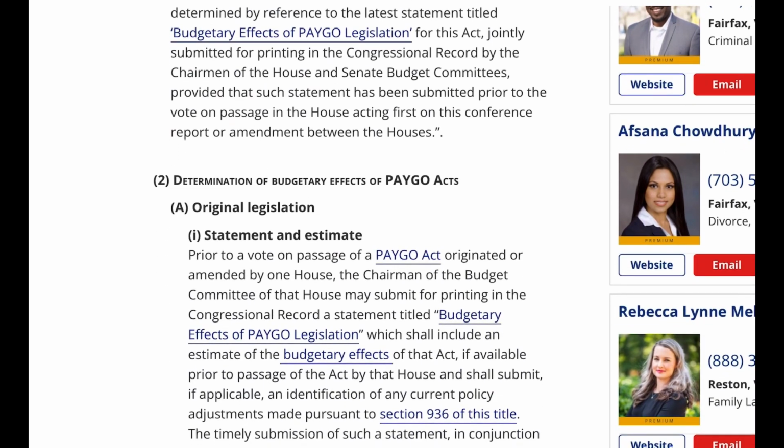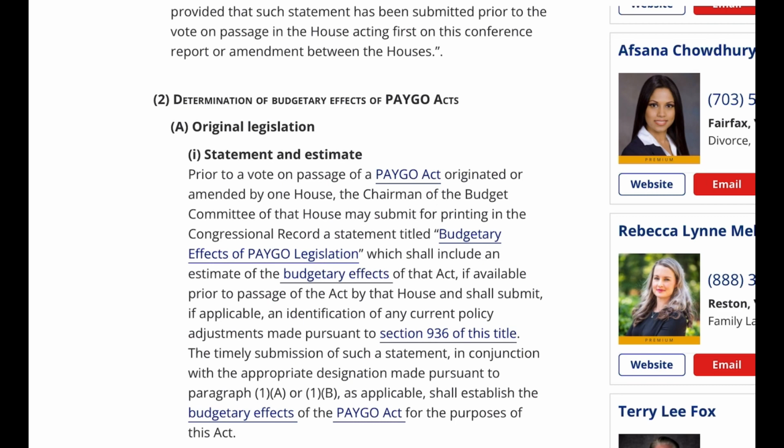2. Determination of budgetary effects of PAYGO Acts. A. Original legislation. 1. Statement and estimate prior to a vote on passage of a PAYGO Act originated or amended by one House. The Chairman of the Budget Committee of that House may submit for printing in the Congressional Record a statement titled, Budgetary Effects of PAYGO Legislation, which shall include an estimate of the budgetary effects of that Act, if available prior to passage of the Act by that House, and shall submit, if applicable, an identification of any current policy adjustments made pursuant to Section 936 of this title.